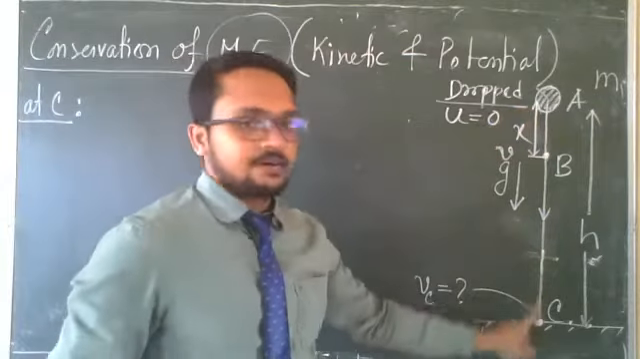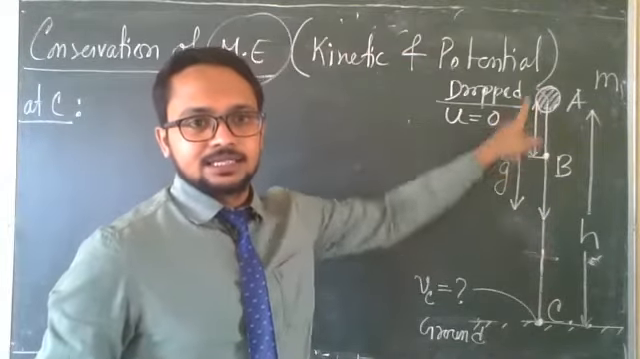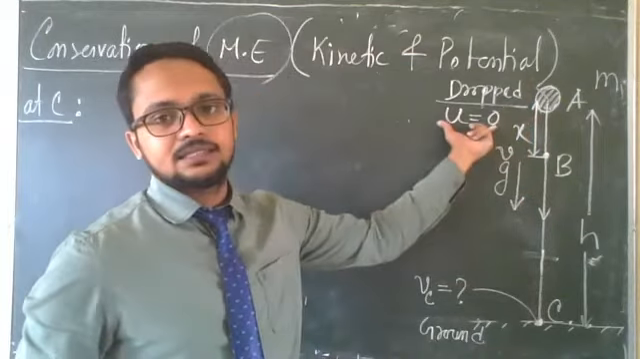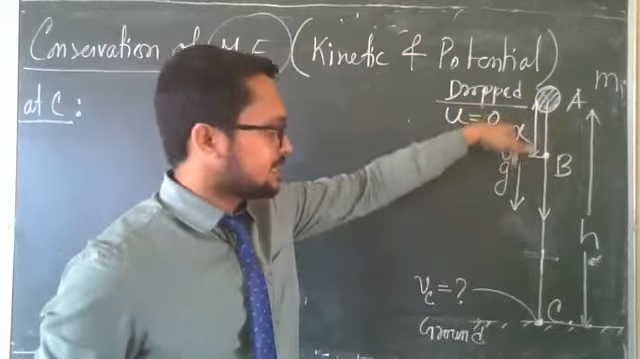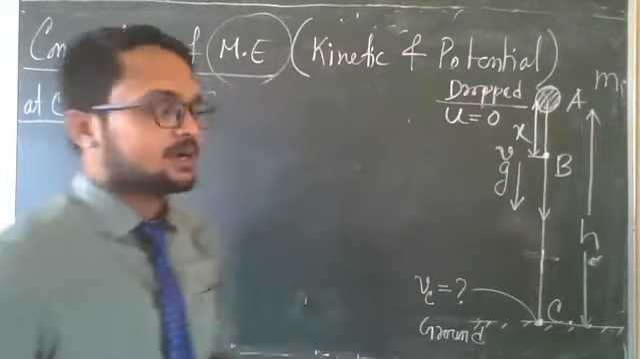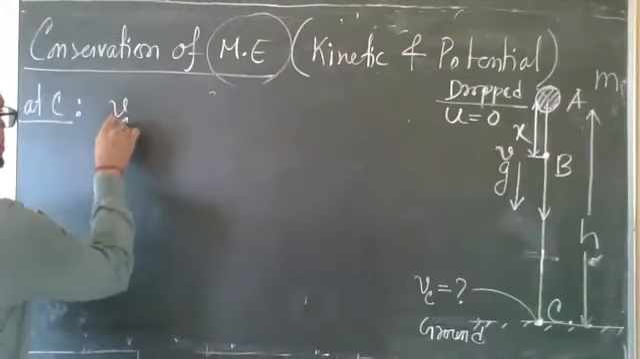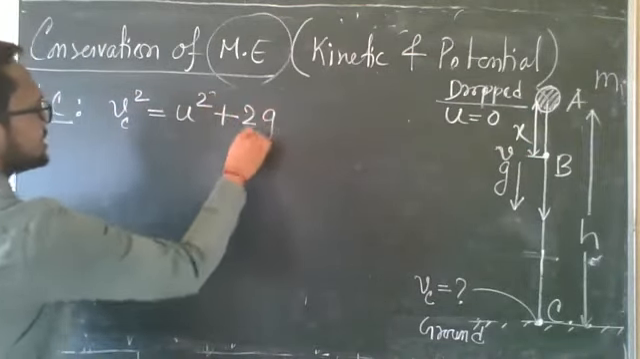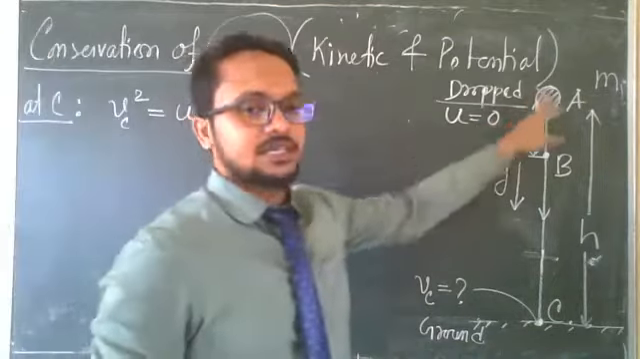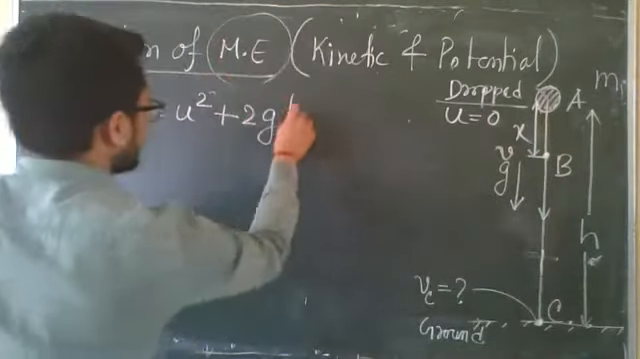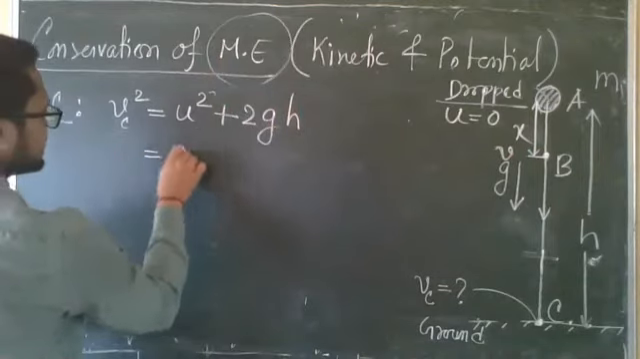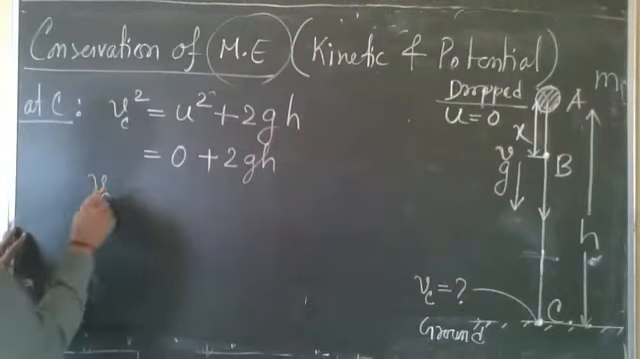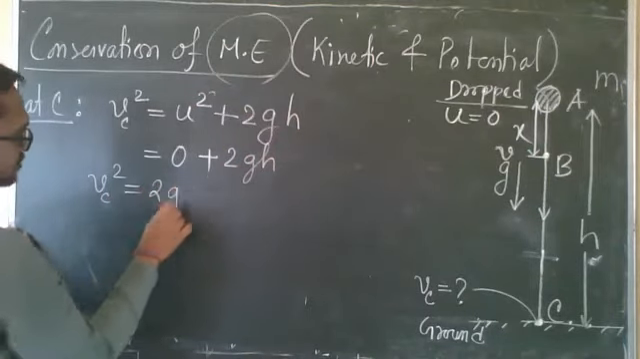We know the distance covered now. Distance covered is h, right? Initial velocity is 0. Acceleration is g. So again, same formula. Vc square, final velocity square, equal to u square plus 2g. What is the displacement now? Displacement is h. Again, u square means 0 plus 2gh. So we are getting Vc square equal to 2gh.